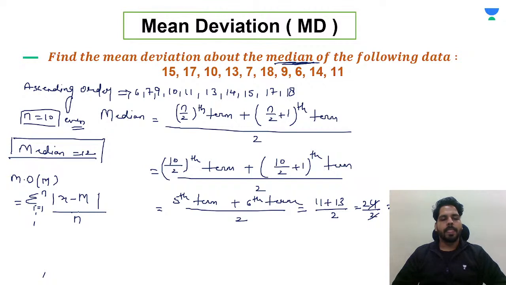Okay. Now, for each observation, we need to find out first of all the deviation. Then we will find the sum. Then we will divide with n. So let's find out it.